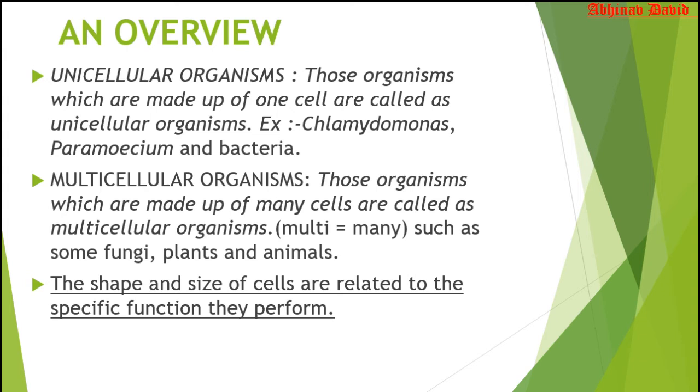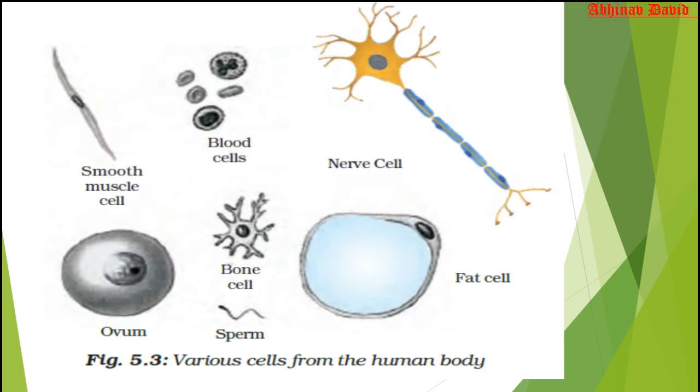Now let us discuss a very important point which I have already underlined here. As you can see, the shape and size of the cells are related to the specific function they perform. Now what does this mean? Let us look at figure 5.3 of your NCERT textbook. You can see a muscle cell having an elongated shape.